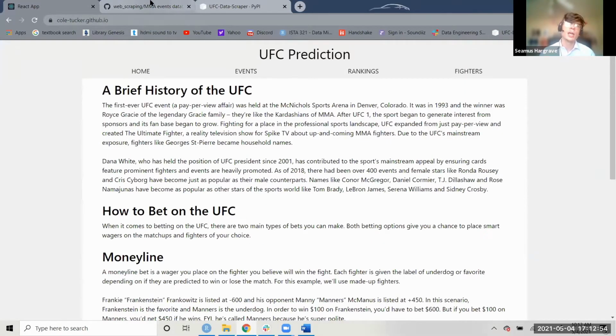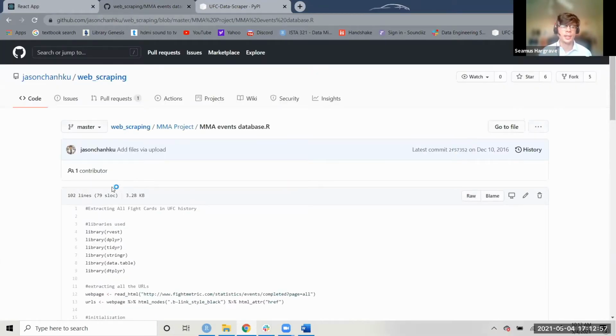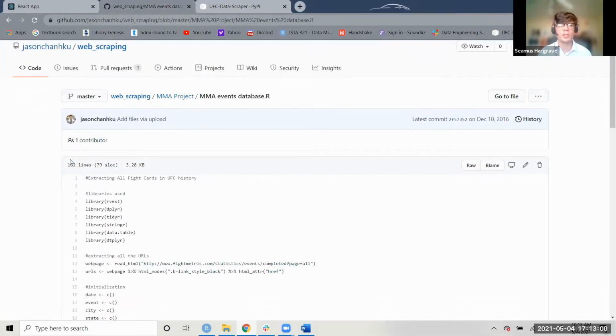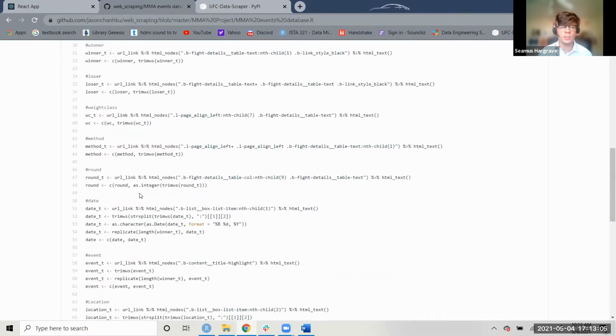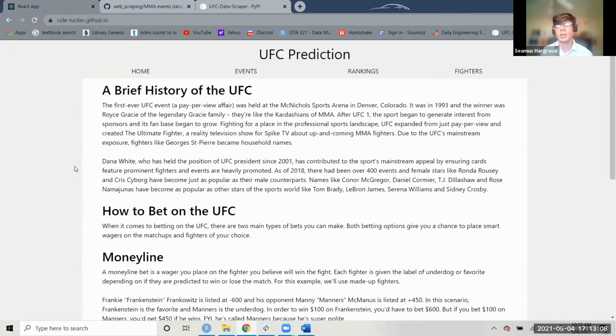I used that to get each fighter's statistics, and then to get each event that happened in the UFC, I used this web scraping logic. This is the user here, you can see. This was in R, and this gave me each event that has ever happened in the UFC. From there, I made a Google Colab notebook where I combined both the event data that I scraped and the fighter data. I cleaned it, and then we got it into a data frame that we used for our Shiny app. And that's pretty much my role in the group.